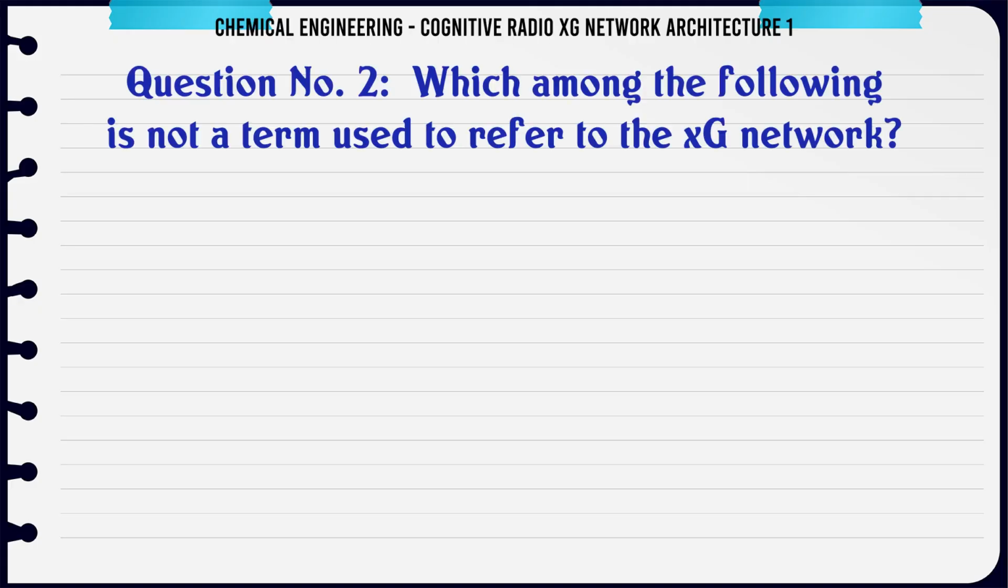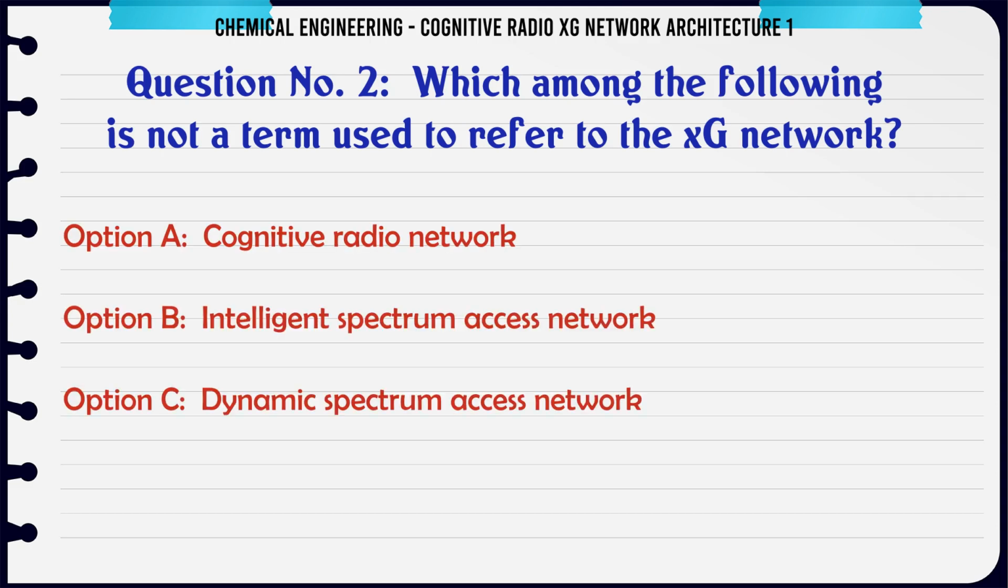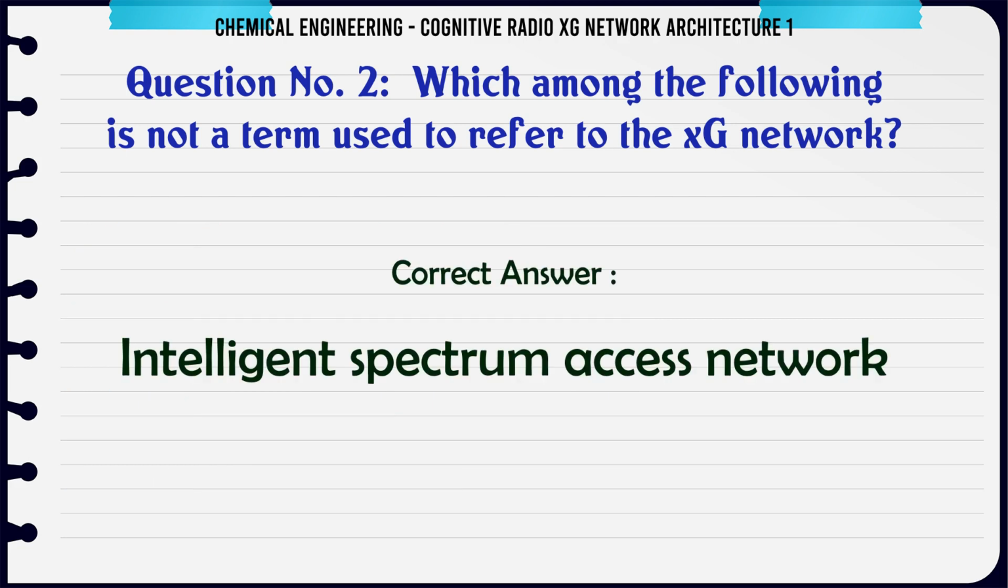Which among the following is not a term used to refer to the XG network? A. Cognitive radio network. B. Intelligent spectrum access network. C. Dynamic spectrum access network. D. Unlicensed network. The correct answer is Intelligent spectrum access network.